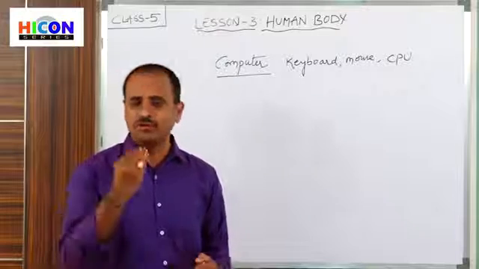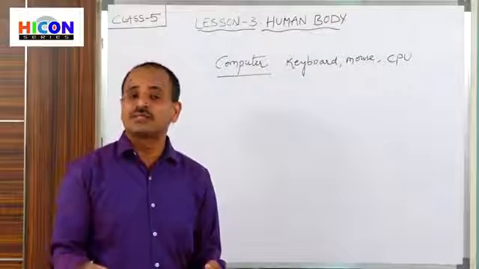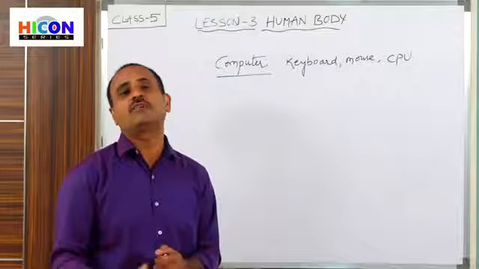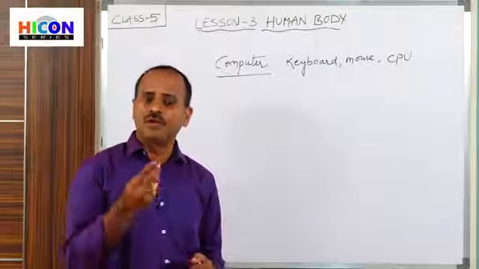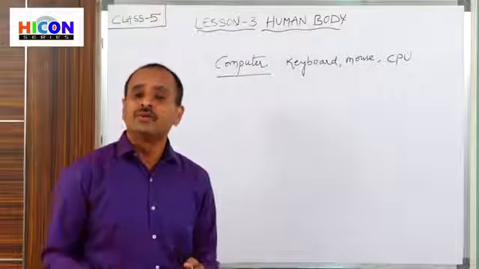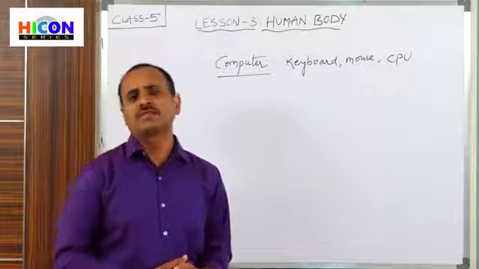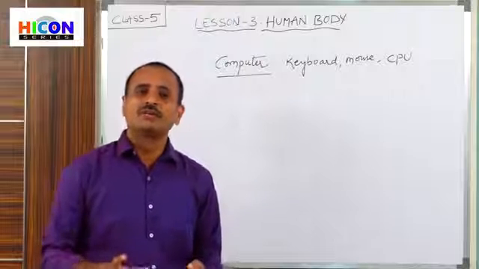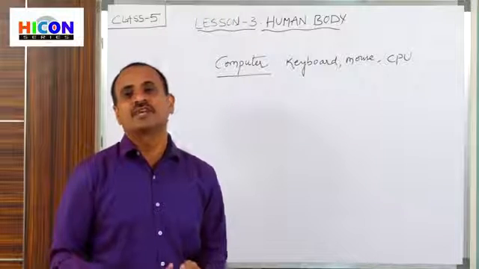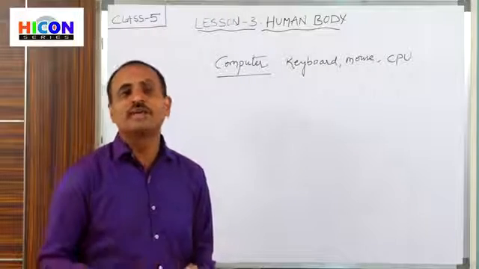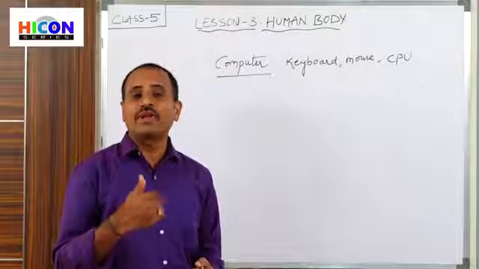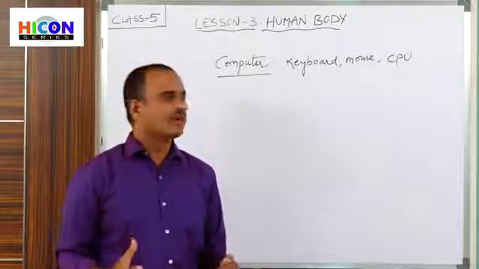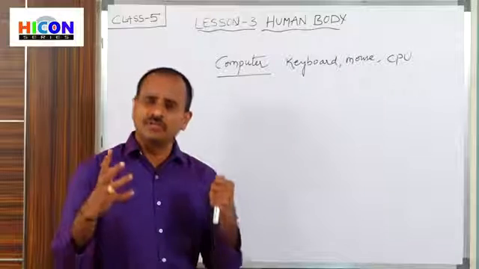With the help of the nose, we are able to smell different types of smells. And with the help of our mouth or tongue, we are able to taste different types of tastes. All these parts carry out their functions and help our body to perform our activities regularly and properly. In this way, our body is also a wonderful machine.